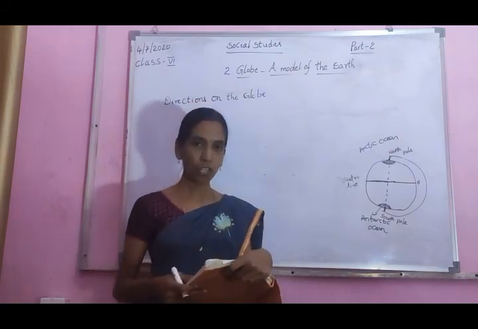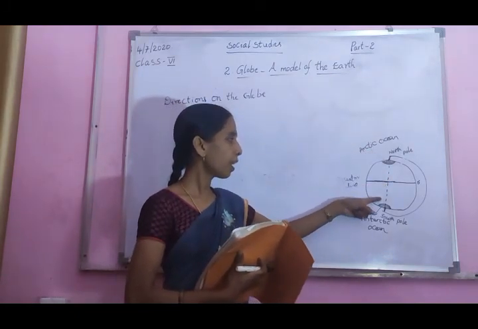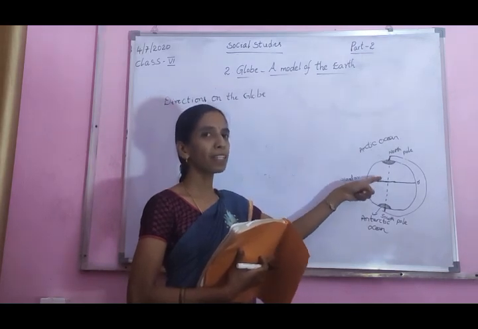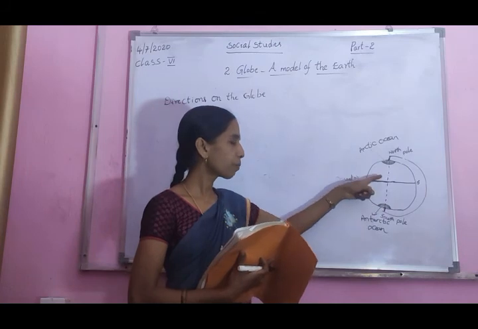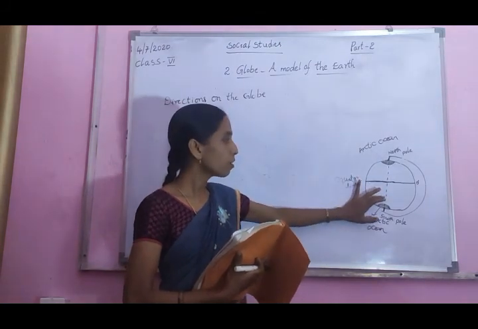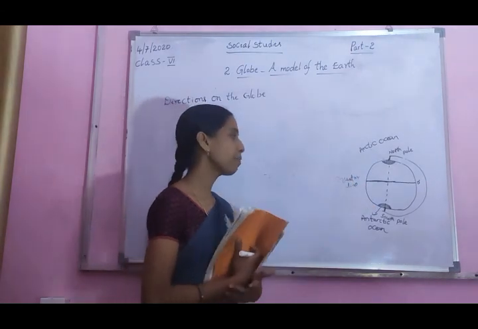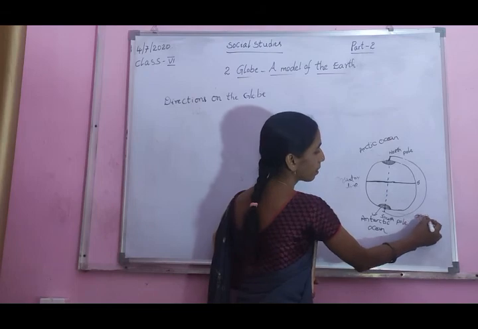Next, another one: the two poles are there. These two poles you can join with a line. This is an imaginary line. North pole and south pole joined by the line. So this line is called the axis. The axis is a straight line. This line is called the axis.